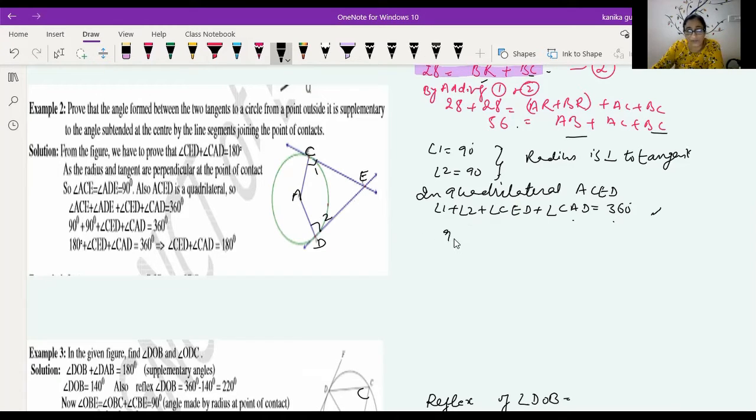Now angle 1 is 90 degrees, angle 2 is 90 degrees, plus angle CED plus angle CAD is equal to 360. 90 plus 90 is equal to 180 degrees, plus these angles is equal to 360 degrees. So you get the sum of these two angles: this angle plus this angle is equal to 360 minus 180, that is equal to 180 degrees.